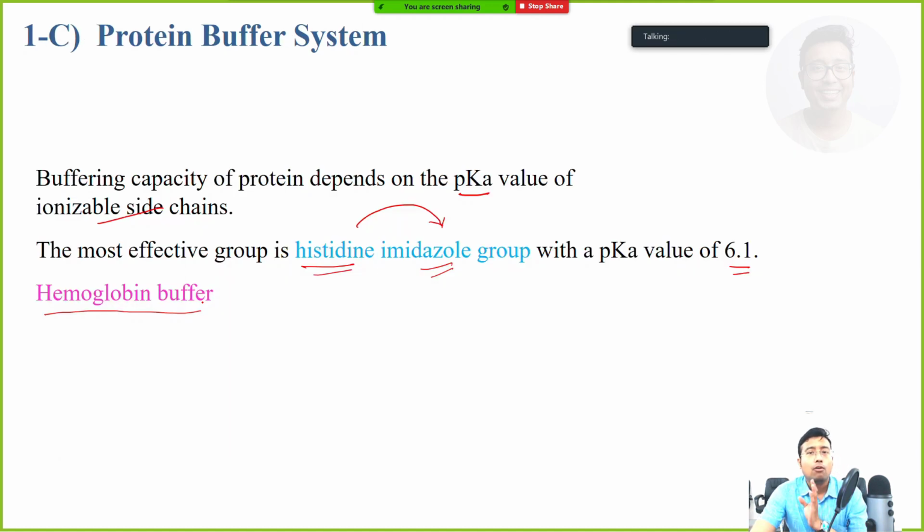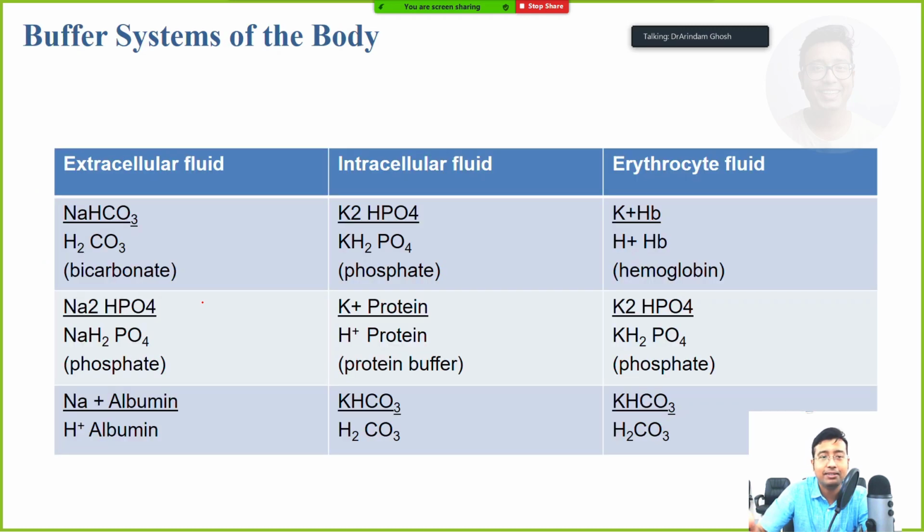So what are the buffers? Number one, bicarbonate buffer. Number two, phosphate buffer. Number three, protein buffer, whose other part is the hemoglobin buffer, because the globin part of hemoglobin is a protein which has got a histidine. Okay, distal histidine is present. I think when another faculty teaches you about hemoglobin structure and function, she will be discussing it in detail.